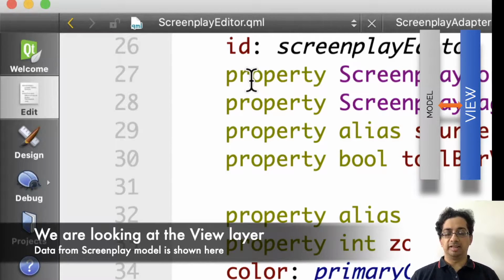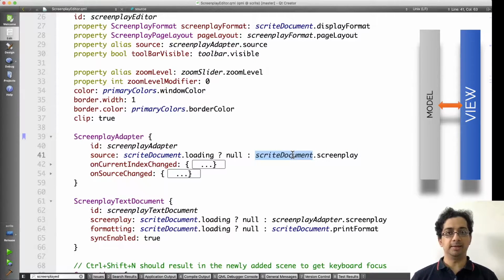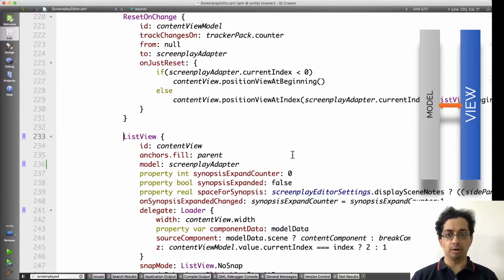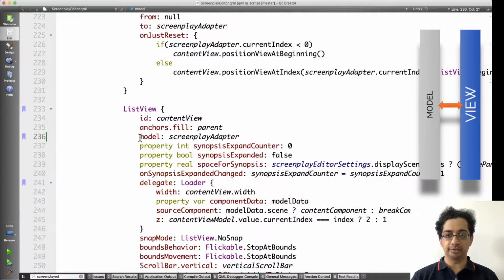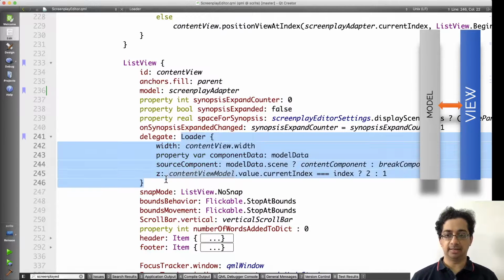So we're looking at the ScreenplayEditor.qml file. We're making use of an instance of the screenplay adapter class that we saw earlier. Now through the screenplay adapter, we are accessing the screenplay of the Scrite document. And like I said before, the screenplay adapter is a model, and this model is set on the list view, which is the content view. The model and view association is in this line, as you can see here.